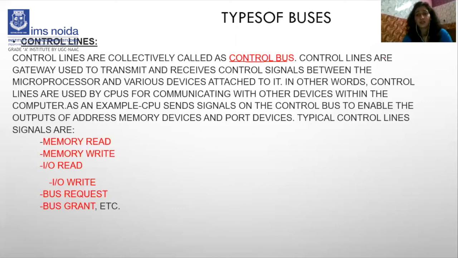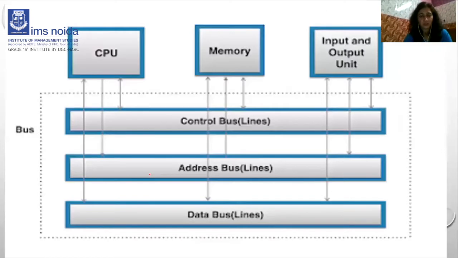Now here, the control lines are the gateway used to transmit and receive control signals between the microprocessor and the various devices attached to it, right? We can say that the control lines are used by the CPU for communicating with other devices within the computer. Before reading these different types of signals and how they work on the control lines, we will move to this diagram. Now, here we will discuss the control bus. We will see the structure, how it is connected with CPU, memory, and input output.